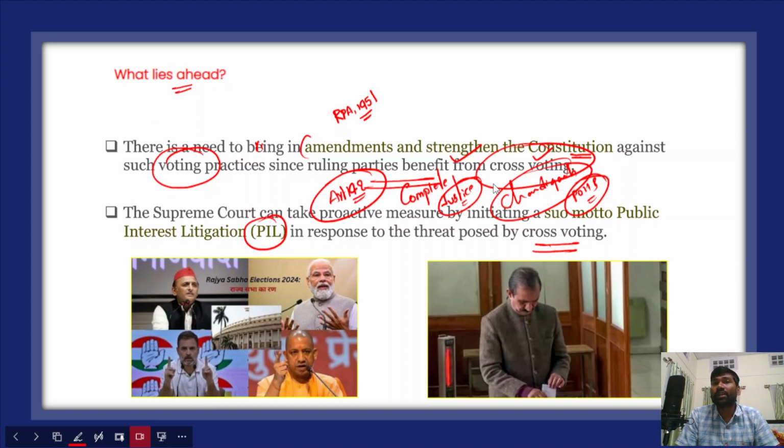and there is a need to bring amendments in the constitution, further strengthening it, and also to bring new amendments in the Representation of People Act, so that could prevent cross voting and further strengthen the democratic structure and the democratic ethos in our country. Rajya Sabha and Lok Sabha are very important institutions for better parliamentary functioning and a perfect, functional democracy. In this context, these institutions must not be weakened, but further strengthened in the spirit of democracy.